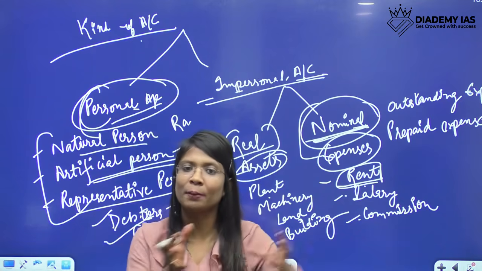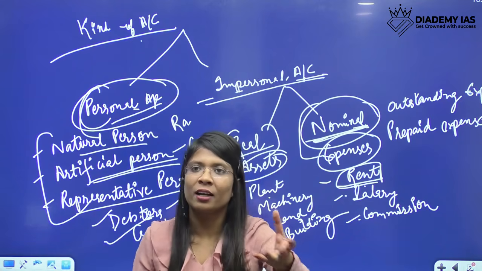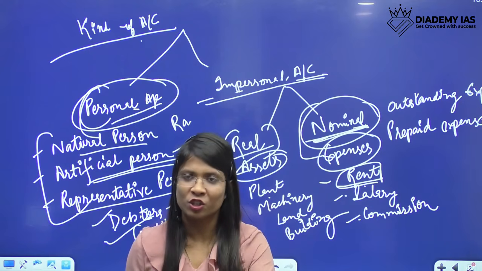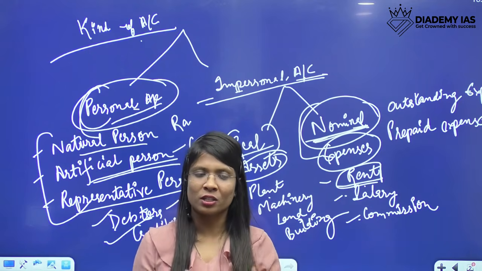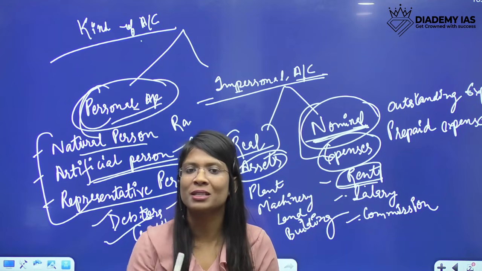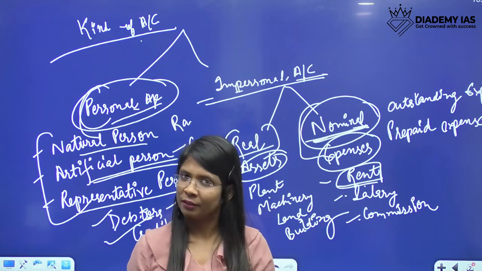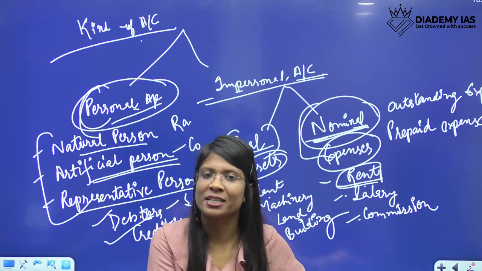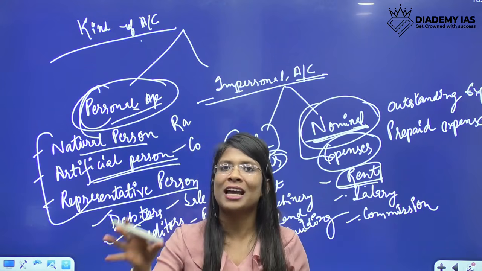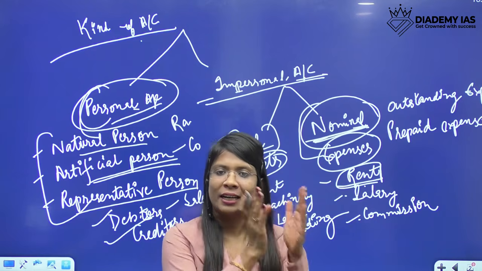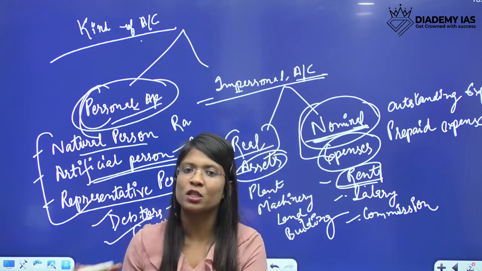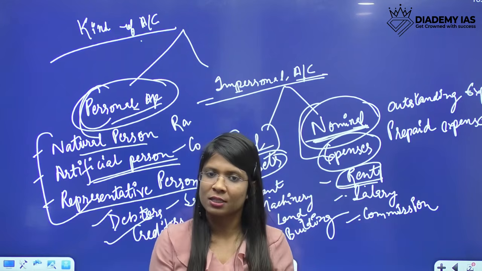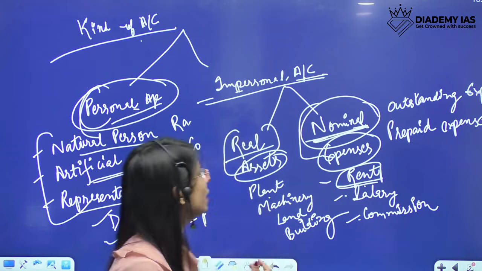Prepaid means already paid, like a prepaid recharge. We recharge in advance, then use it for 3 months, 6 months. So prepaid and outstanding are part of representative accounts, so they would be termed personal accounts. But rent, salary or other kinds of expenses would be nominal accounts. I hope it makes sense.